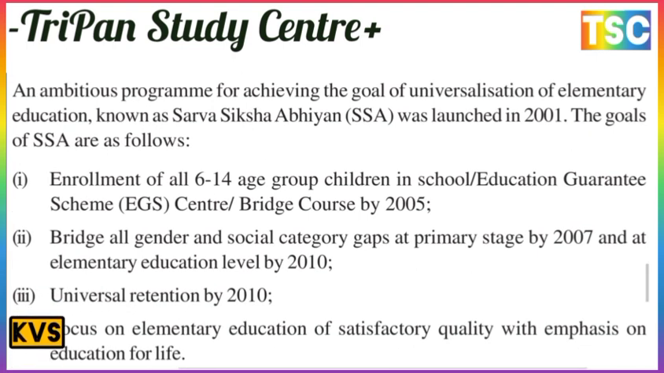The first goal is enrollment of all 6 to 14 age group children in school, through Education Guarantee Scheme (EGS) centers and bridge courses, by 2005. Second, bridging all gender and social category gaps at the primary stage by 2007 and at the elementary education level by 2010. Next, universal retention by 2010, and a focus on elementary education of satisfactory quality with emphasis on education for life. This is the most important part of SSA.